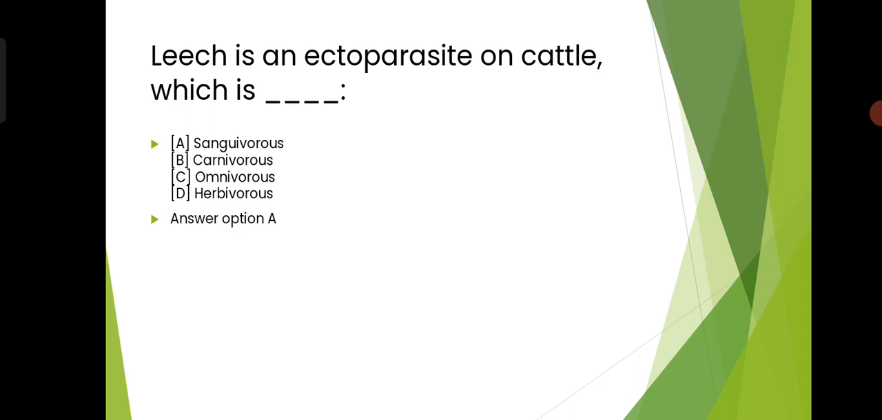Okay, returning to the question. So the answer is option A, that is sanguivorous. And sanguivorous are the ectoparasites which feed on blood. उसका बेस्ट एग्जाम्पल है, the best example would be your mosquito.